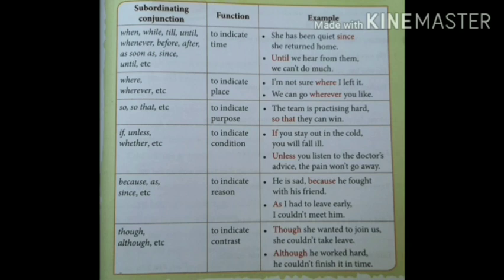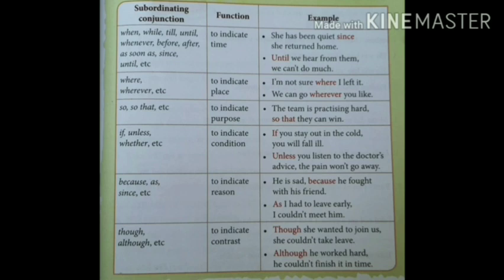Now we move to the subordinating conjunction. A subordinating conjunction is used to join a main clause and a subordinate clause. Such conjunctions include after, although, as, because, before, even though, if, since, that, though, until, when, where, whether, which, while, etc. And subordinating conjunctions also indicate time, place, purpose, condition, reason and contrast.